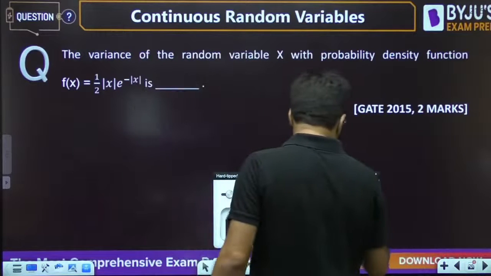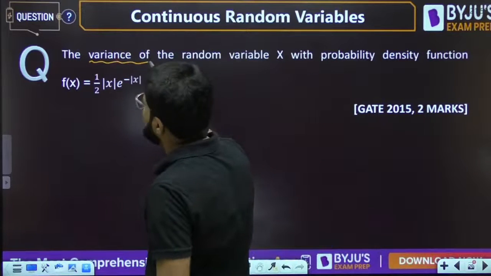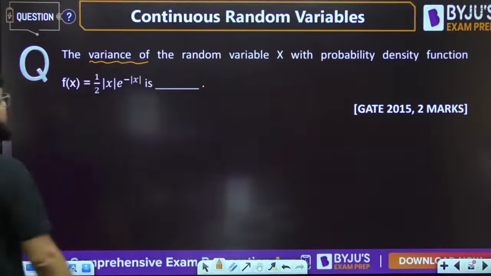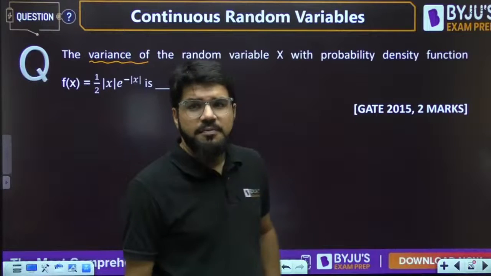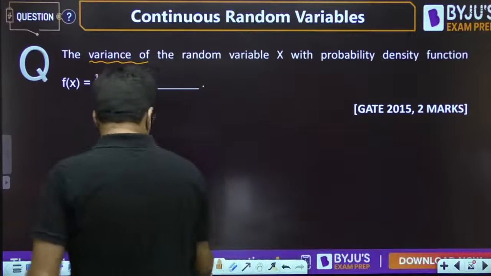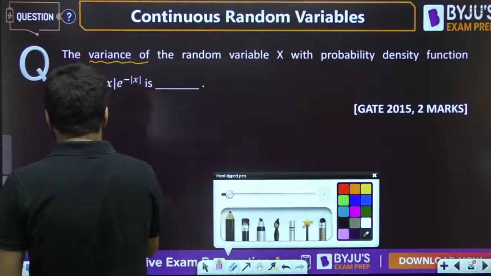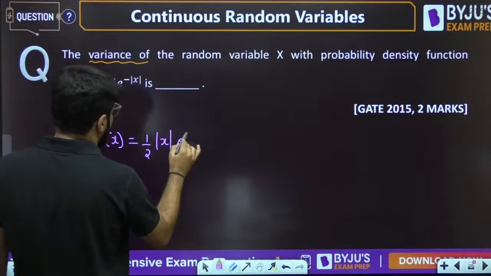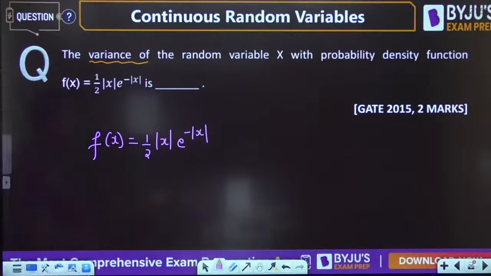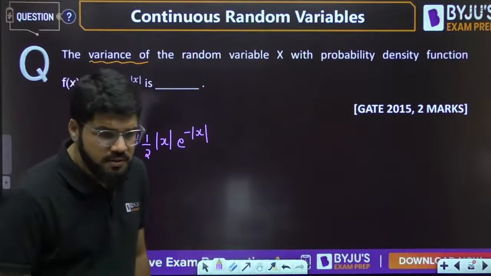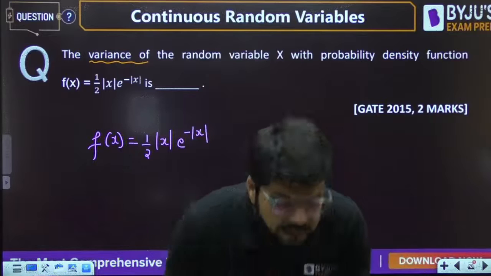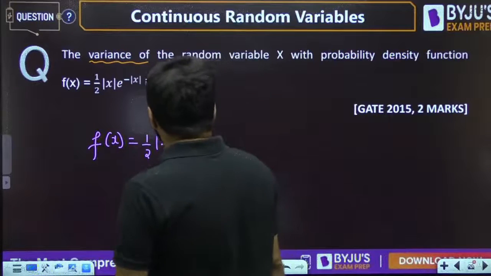Normally we are solving some unique questions, but it's okay to take one or two good GATE questions to be discussed. What is the variance of the random variable with the PDF half mod x e raised to the power minus mod x? Let's look at this. Now, what is the variance?